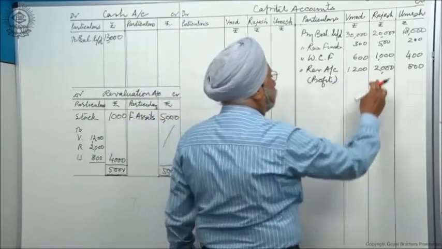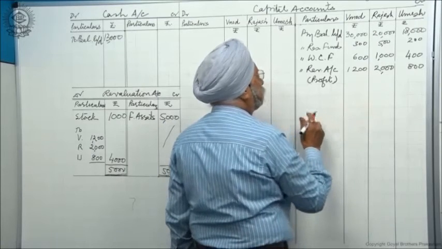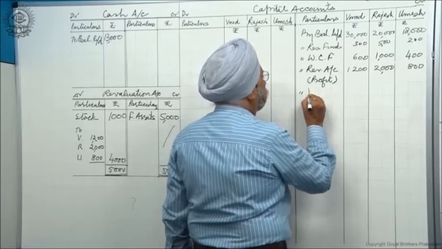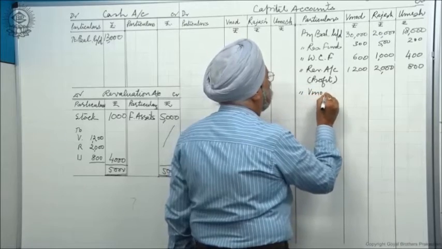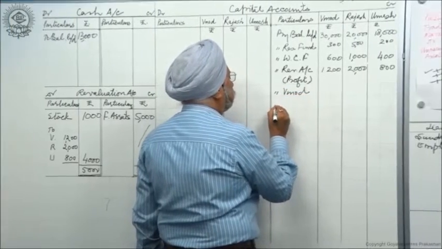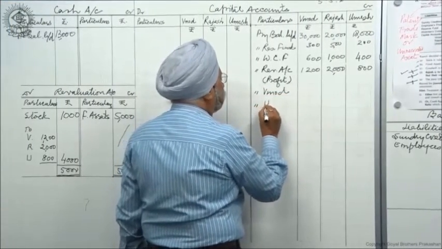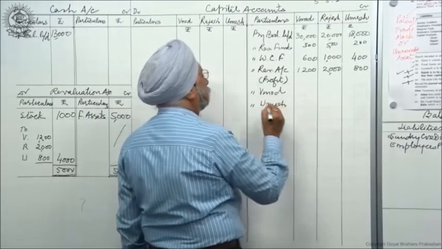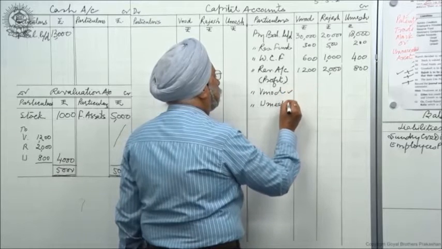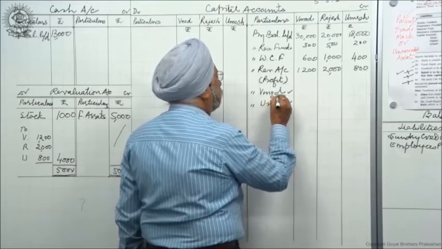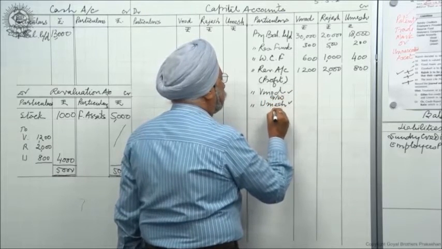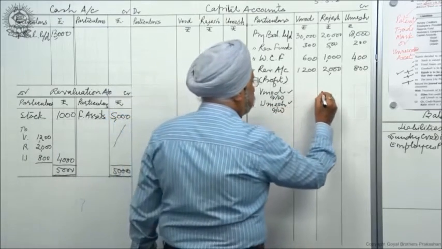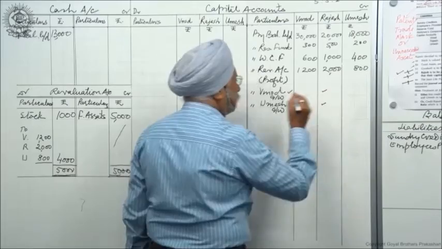This is Rajesh. He is going to get from Vinod and from Umesh, goodwill. He will get from both this amount.